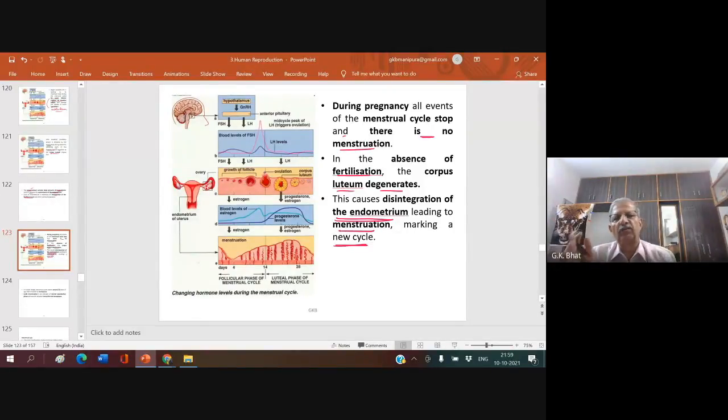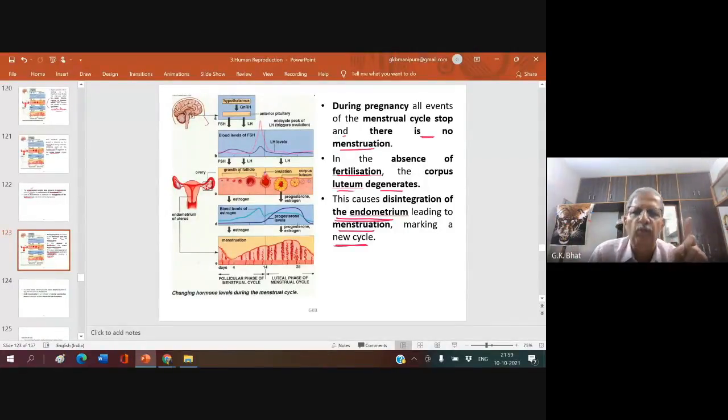So progesterone is required to maintain the thickened uterine wall. When fertilization does not take place, there is no more need for the thickened endometrium of the uterus, so it gets scraped out because of the sudden decrease in progesterone and estrogen. A sudden decrease in progesterone and estrogen results in menstruation.